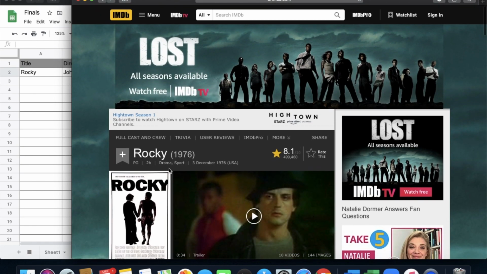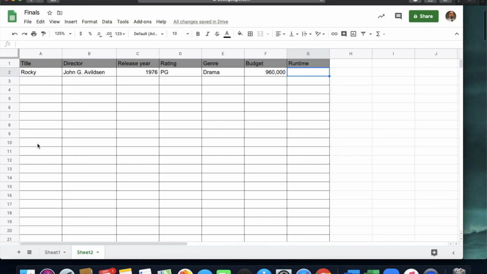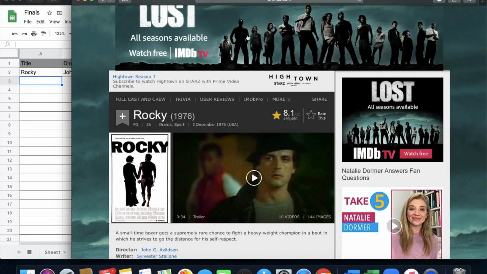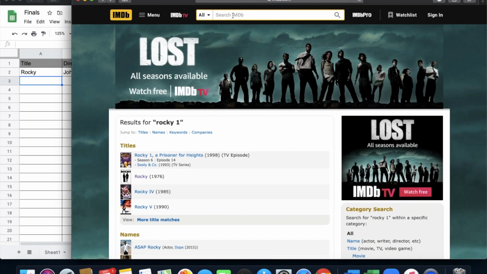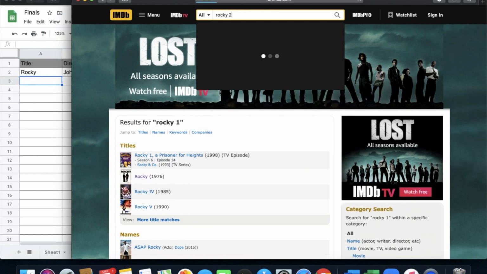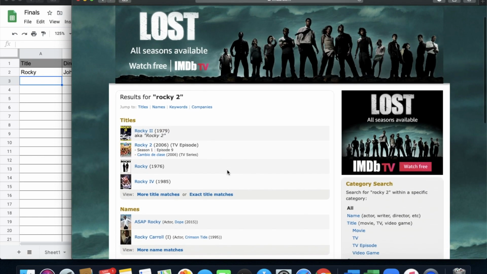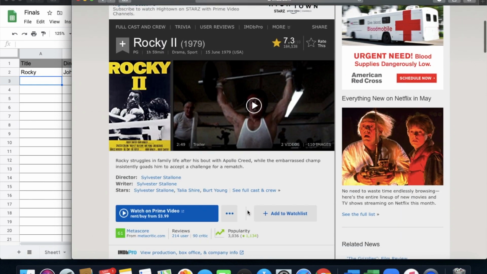Runtime looks like 2 hours, so I'm just going to put 2 hours for this one. Okay, so there's that. Let's do one more together real quick. The reason I chose Rocky is because you can use different series like The Fast and the Furious or Lord of the Rings or Star Wars or whatever. I don't care. I'm not necessarily concerned with what movies you're choosing, more that you're choosing different movies.